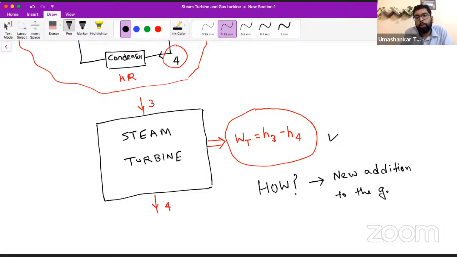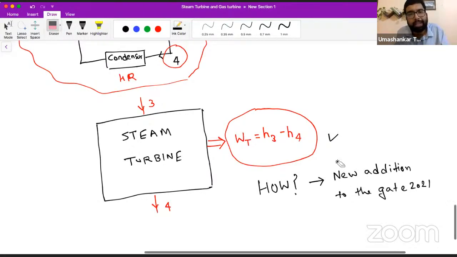This is the new addition to the GATE 2021 syllabus: how we are achieving this turbine work.